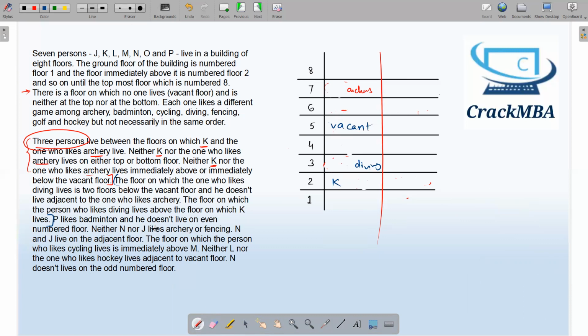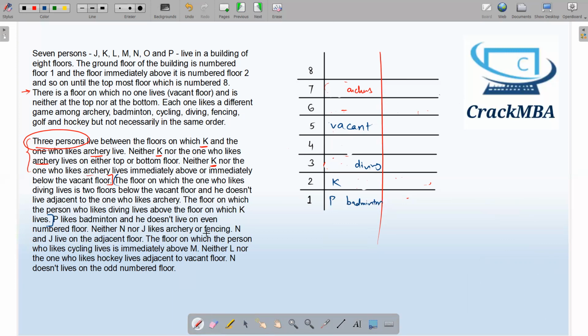P likes badminton and he doesn't live on an even numbered floor, which means P lives on an odd numbered floor. P likes badminton. So P cannot come at the 7th position, cannot come at the 5th position, cannot come at the 3rd position. So the only possibility is the 1st position, P and badminton.